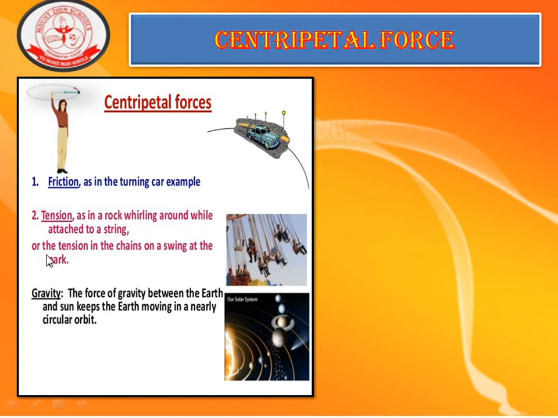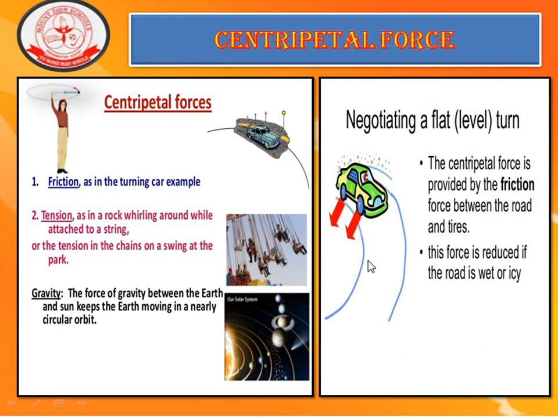Or the tension in the chains on a swing. Here also the centripetal force is acting. Gravity: the force of gravity between the earth and sun keeps the earth moving in a nearly circular orbit. So the gravitational force also provides a centripetal force. The centripetal force is provided by the frictional force between the road and the tires. This force is reduced if the road is wet or icy. That's why some of the cars were skidding.